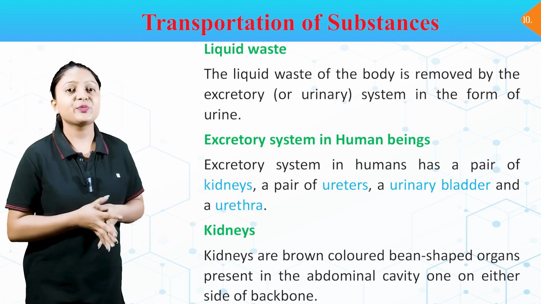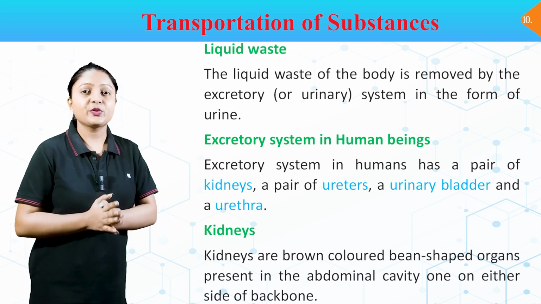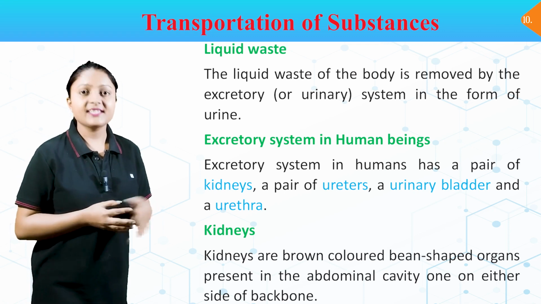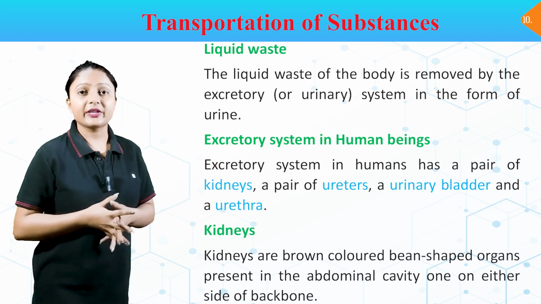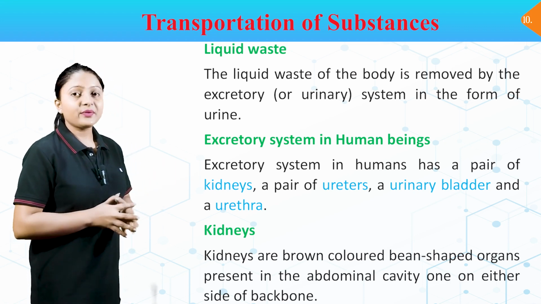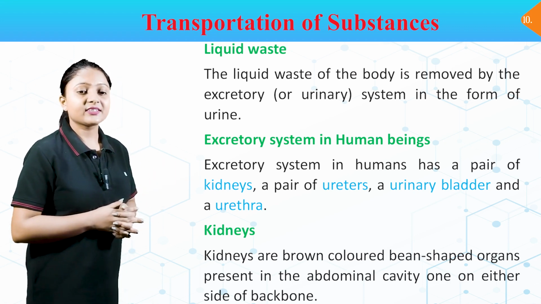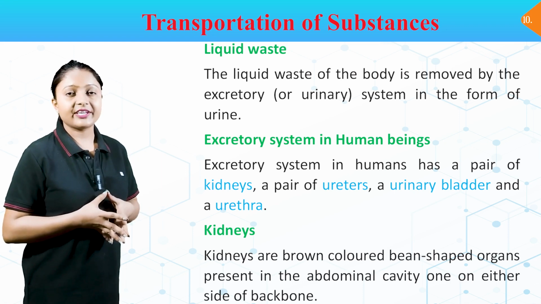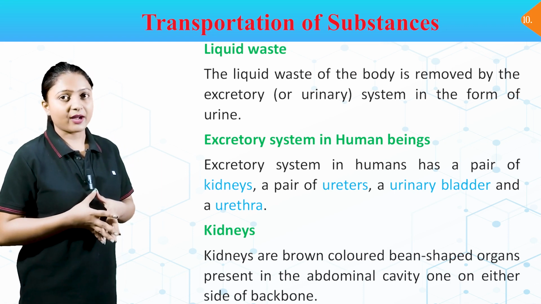Excretory system in human beings. The excretory system in human beings has a pair of kidneys, a pair of ureters, a urinary bladder and a urethra. Kidneys. Kidneys are brown colored bean-shaped organs present in the abdominal cavity, one on either side of the backbone.